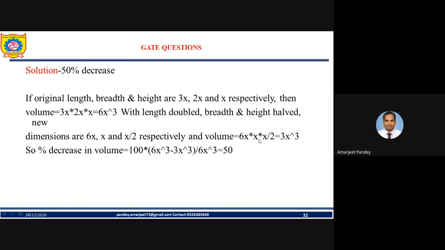Then volume will be what? Again, the multiplication of all. It will be 3x cube. So how much are we decreasing? Here it is 3x cube, and originally it was 6x cube, my friend. So you can simply say we are decreasing by 50%. So hope this question is understood. Just analyze it one more time, and if you have any doubt, you can just ping me.